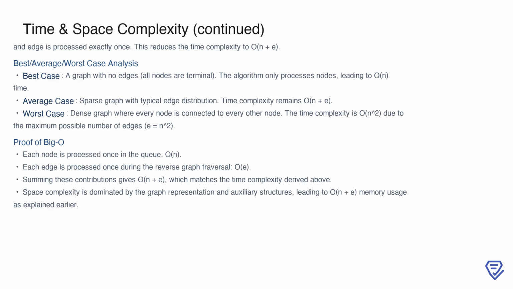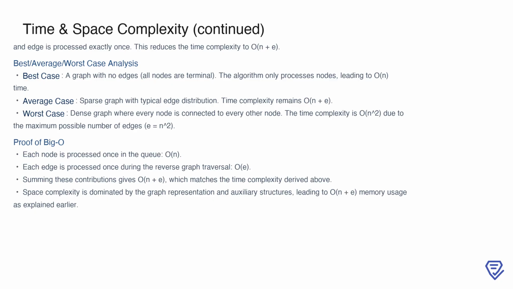To better understand the efficiency, let's consider the best, average, and worst cases. In the best case, a graph with no edges, where all nodes are terminal, requires only O(n) time, as no edges need to be processed. For an average case, like a sparse graph with a typical distribution of edges, the time complexity remains O(n + e). In the worst case, a dense graph where every node is connected to every other node results in O(n^2) time complexity due to the maximum possible number of edges, which is n squared.